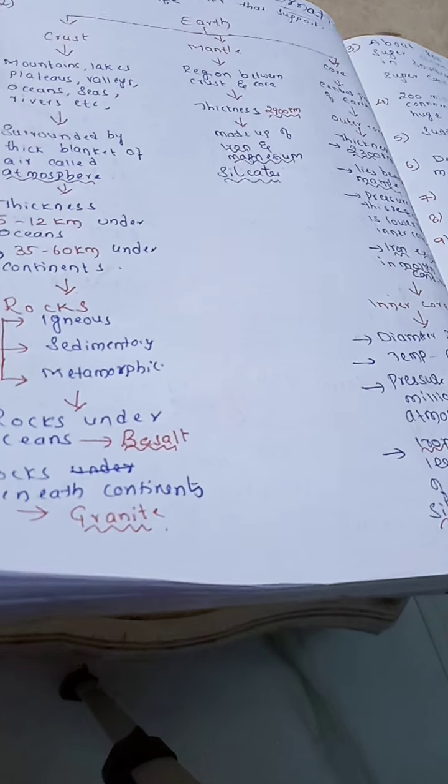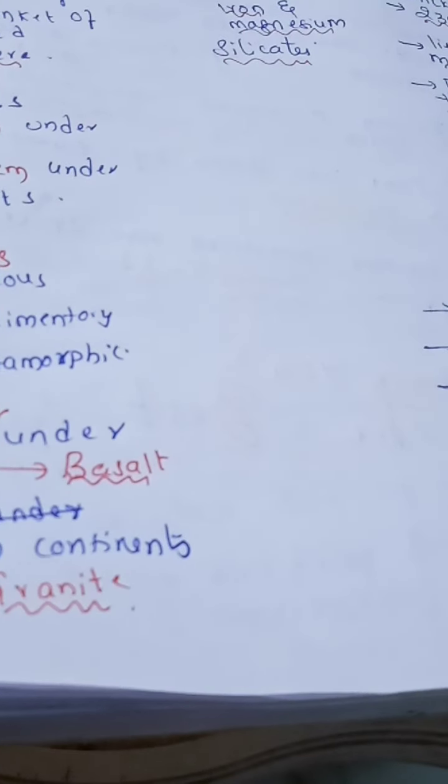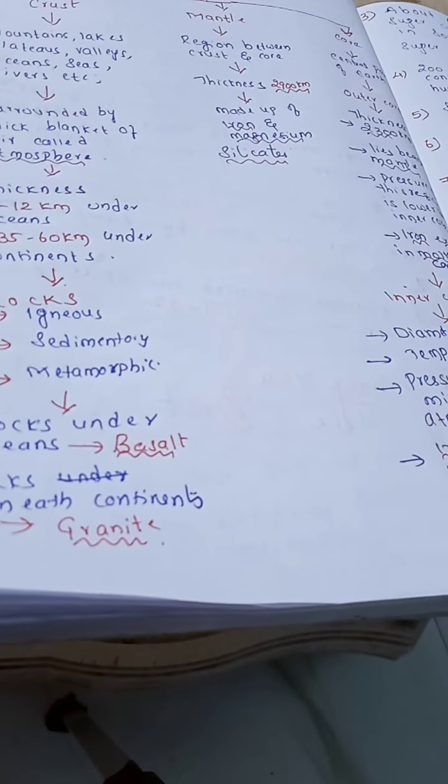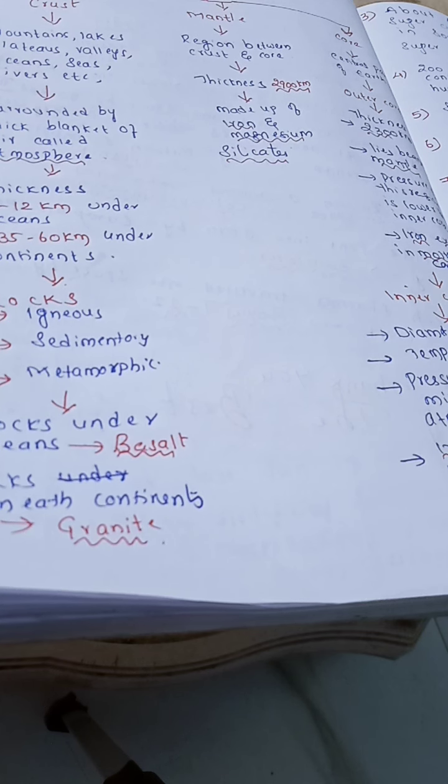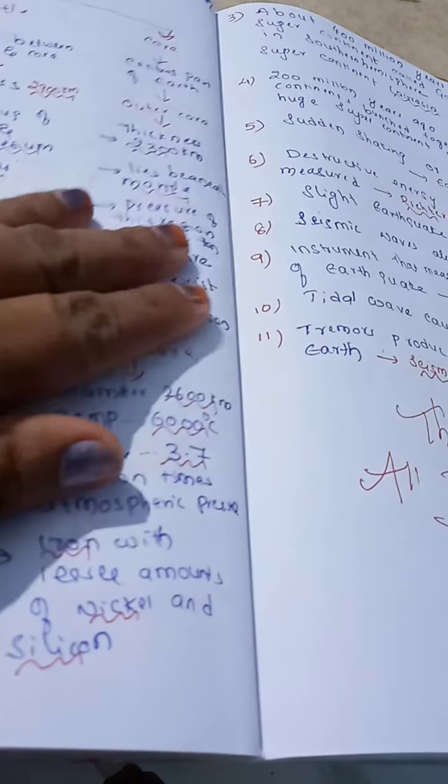Now next, mantle. This is the region between crust and core. The thickness of mantle is 2900 kilometers. This is the most important bit: mantle is made up of iron and magnesium silicates.